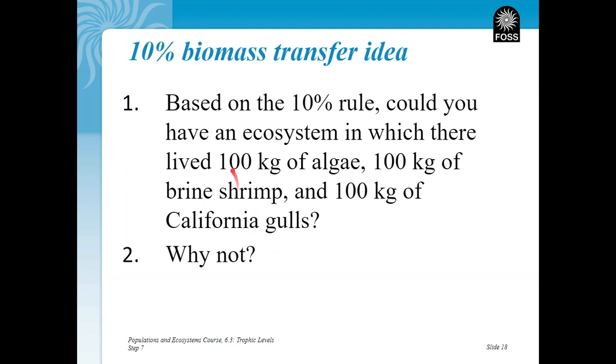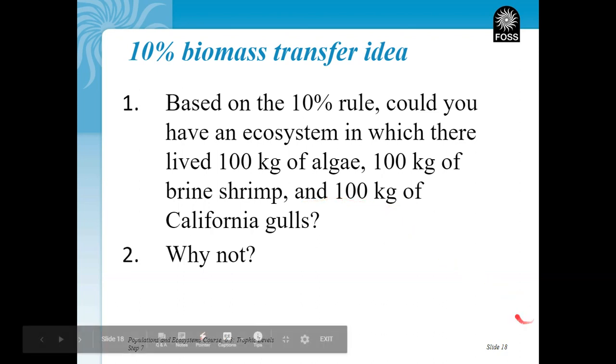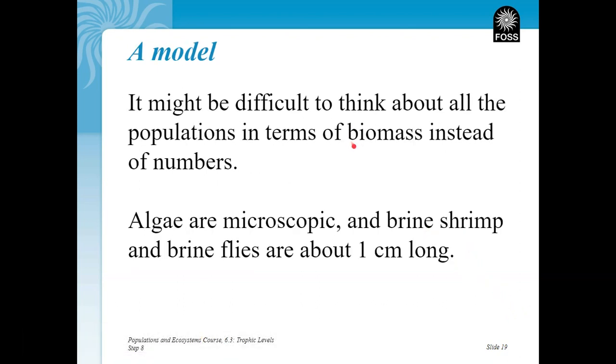Everything has to decrease. 100 kilograms of algae could only support about 10 kilograms of brine shrimp, which in turn could only support about 1 kilogram, about 2 pounds, of gulls. So you're going to need hundreds of kilograms of algae floating in the water just to support 10 kilograms of shrimp to support 1 kilogram of gulls. That's why our pyramid decreases as we go up.